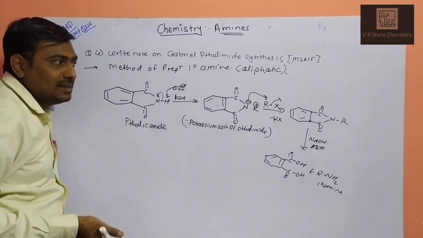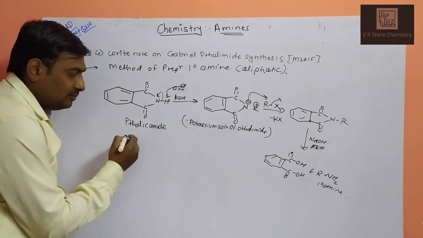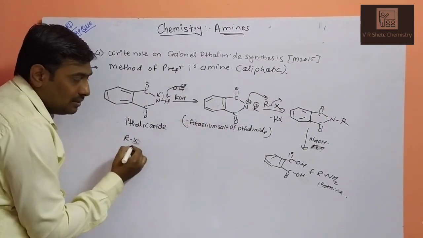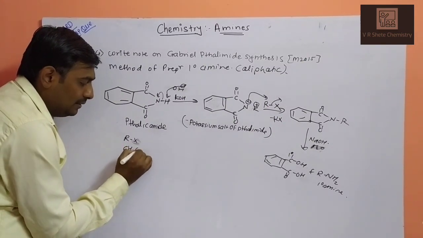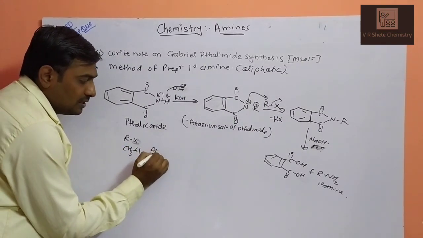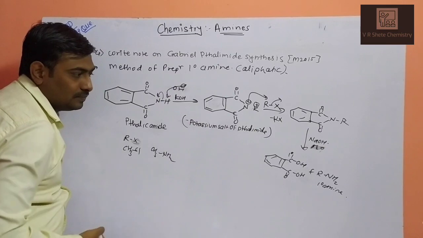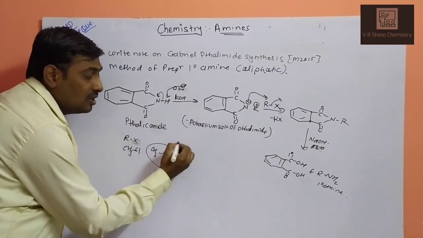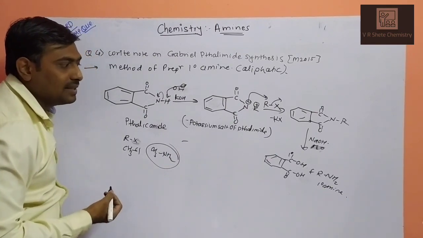When R is replaced by CH3, in the above reaction RX is replaced by CH3Cl. So CH3NH2 will be the product, and phthalic acid will be the byproduct in this reaction. So what are the important points in this reaction?